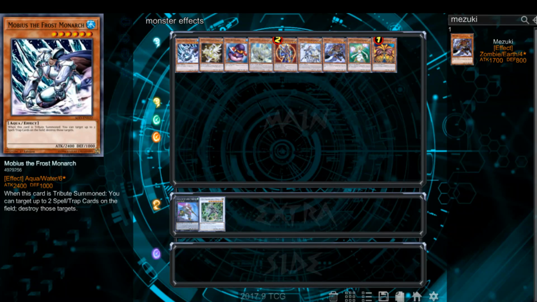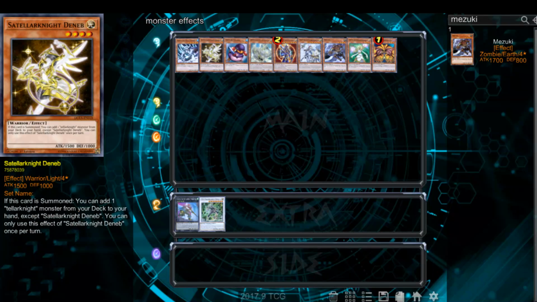Which is possible because there's the continuous trap, Escalation of the Monarchs, isn't it? Yes. Tellarknight Deneb says if it's summoned, so if it's summoned in any way, you can add it. This means that if he's summoned in the middle of a chain, then he is allowed to search because he was summoned.